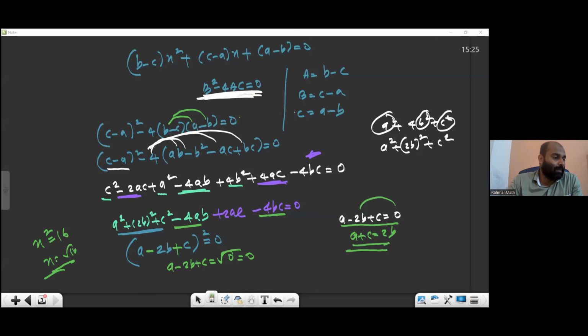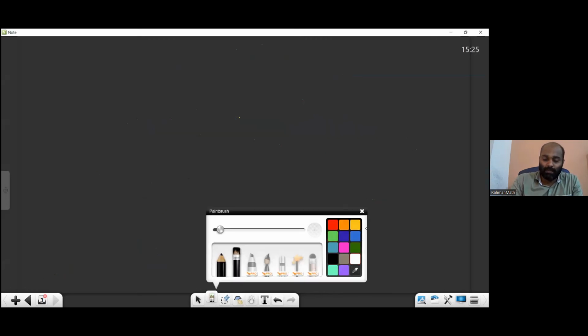Another important one, question number 33. Read the question completely. Minus 5 is the root of the equation, and the quadratic equation has equal roots, then find the value of p and k. In the question, whenever it says a root, like 3 is a root of the equation, root means there is a value of x. If they're telling that 3 is a root of x square minus 6x minus 18, that is actually the value of x.